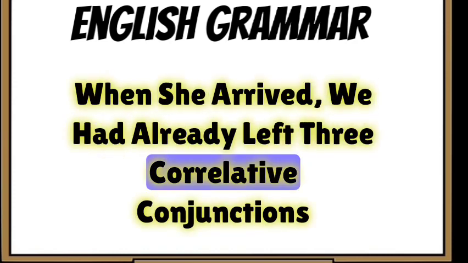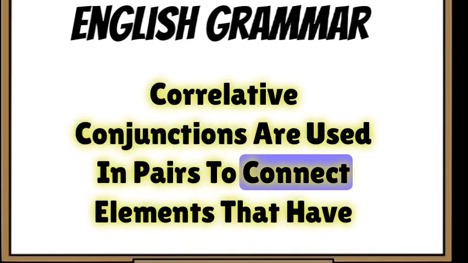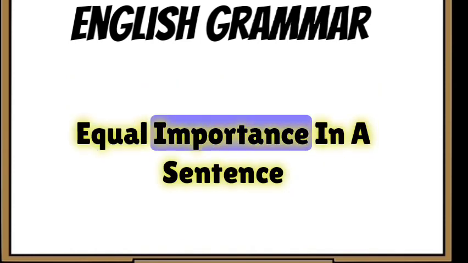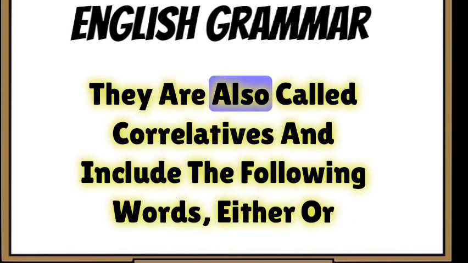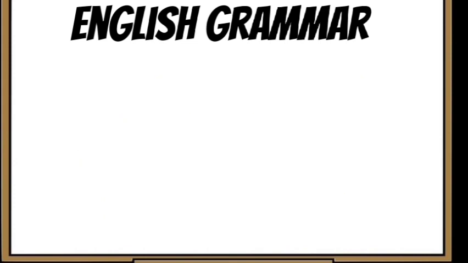3. Correlative conjunctions. Correlative conjunctions are used in pairs to connect elements that have equal importance in a sentence. They are also called correlatives and include the following words: either, or, neither, nor, not only, but also, both, and.